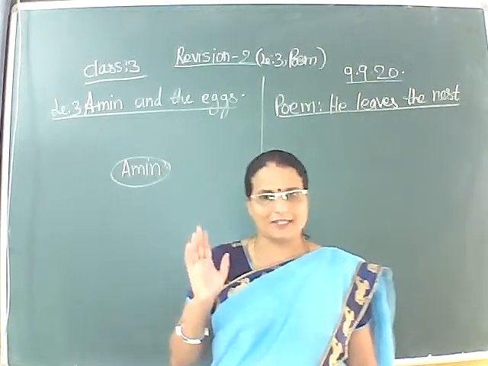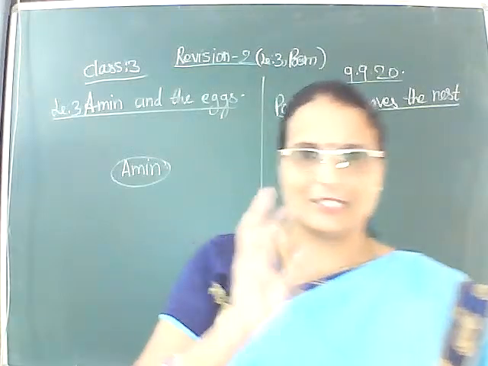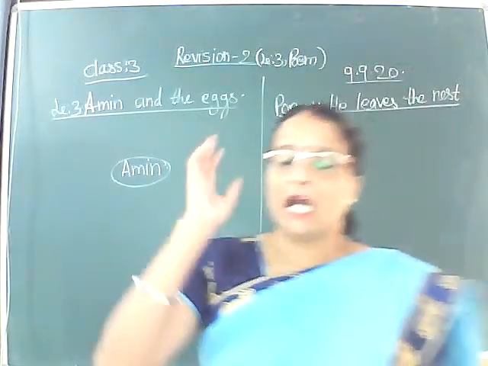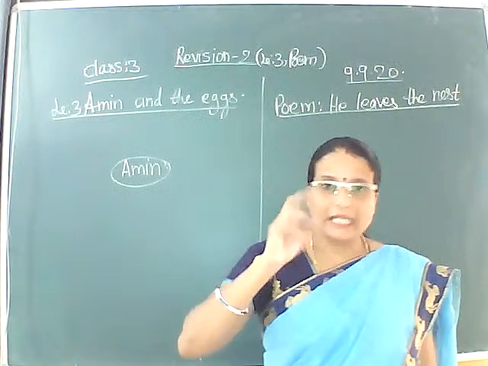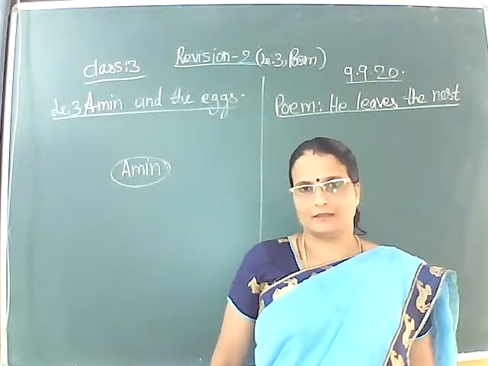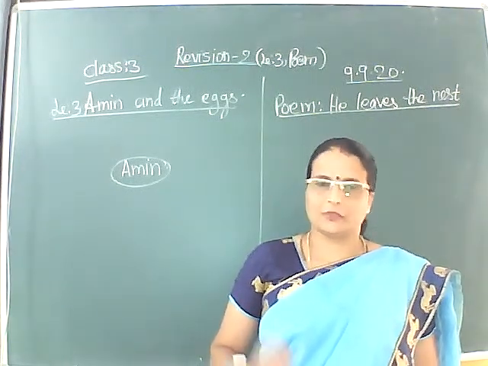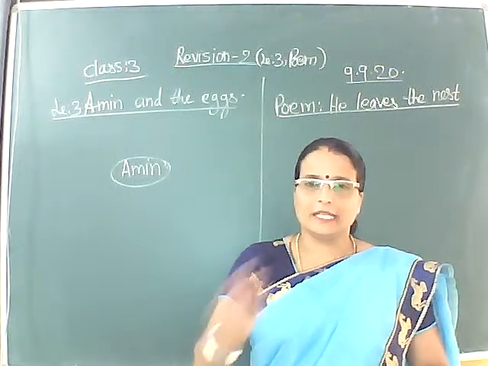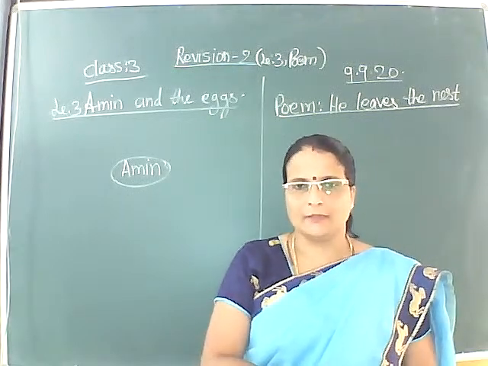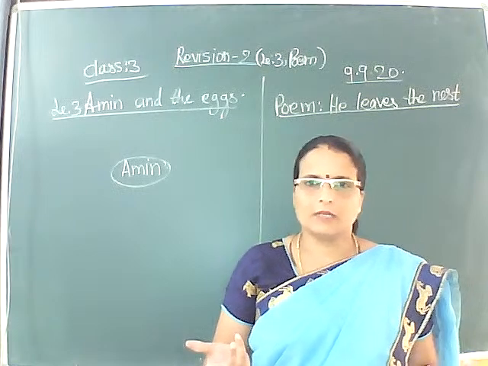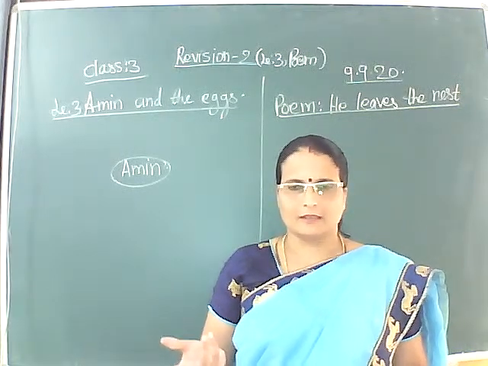Children, I hope you understood the gist. Amin took only boiled eggs from the merchant. So you know that if we keep boiled eggs for hatching, then no chicken will come out of it. Right?